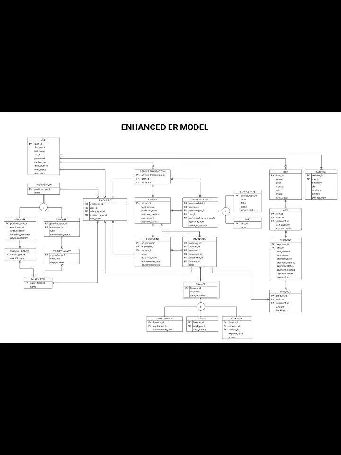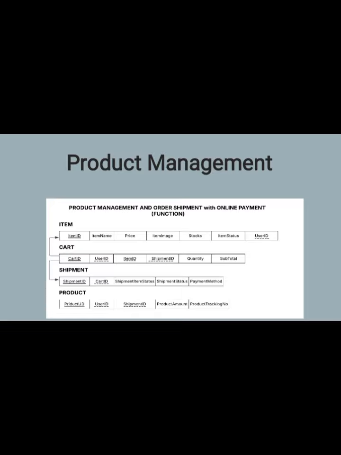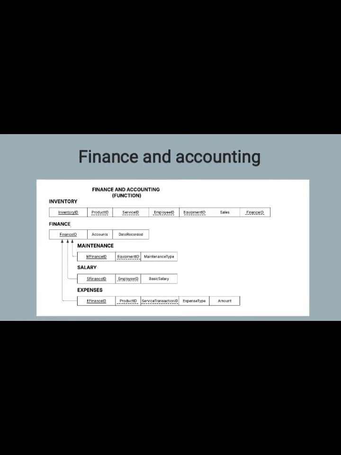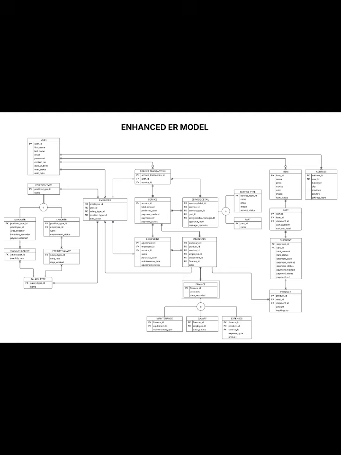System functions are product management, order shipment, service preparation, finance and accounting, and also online payment. Finance and accounting includes inventory and financial records. Additionally, this enhanced ER model in first normal form has no partial functional dependency.